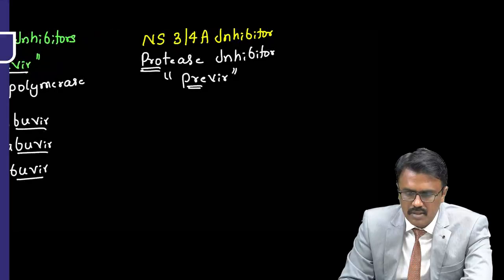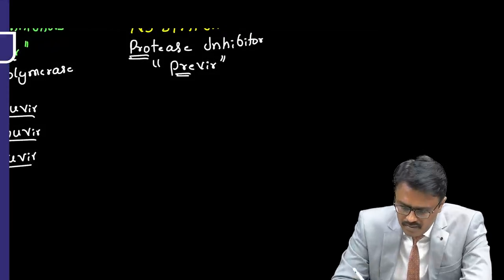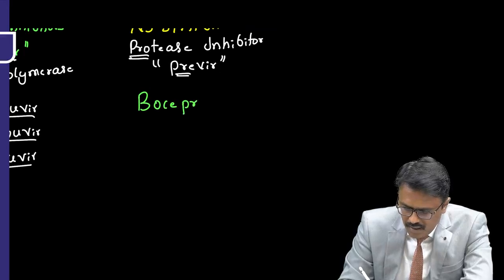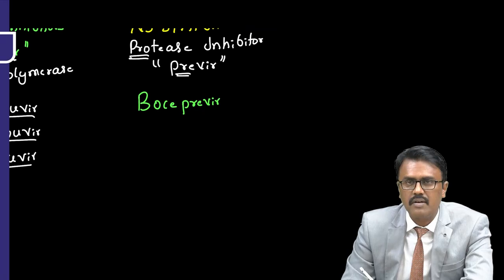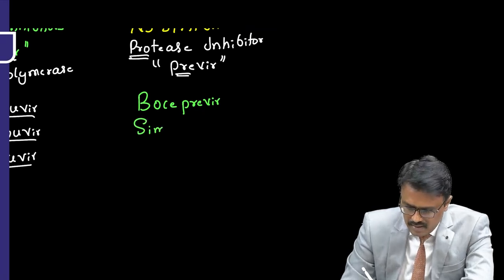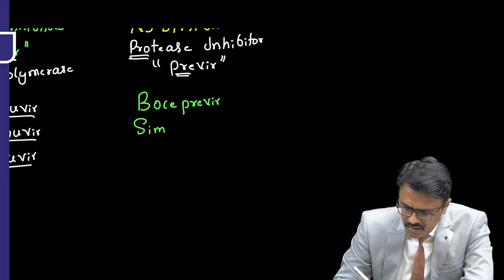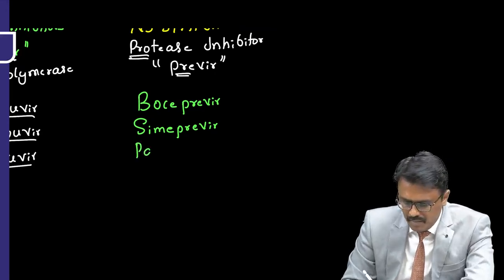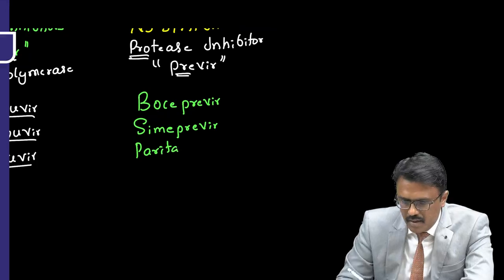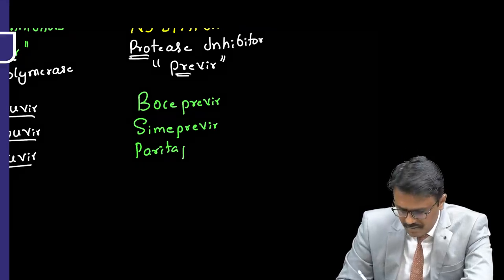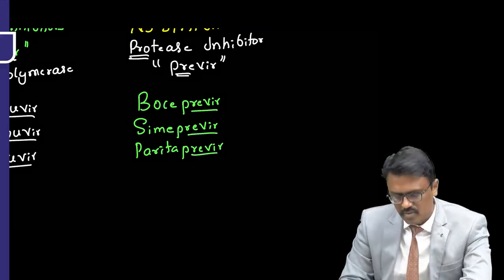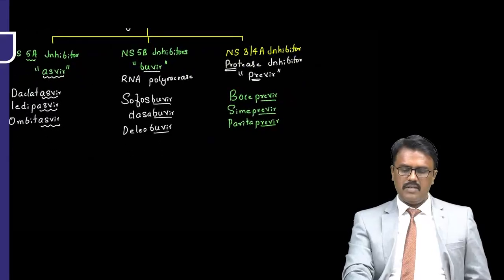Then protease inhibitors, I told you, they will end with Previr. Examples are Boceprevir, Simeprevir, then Paritaprevir. So I have just summarized the things here.